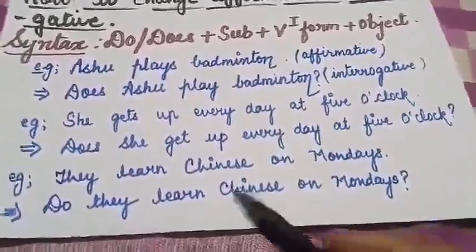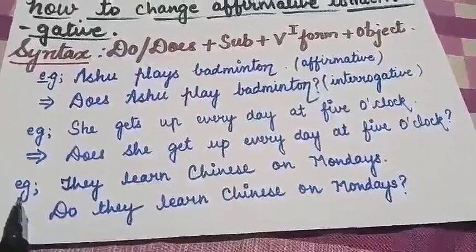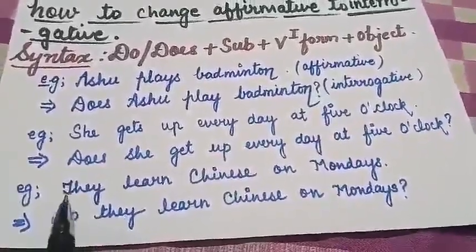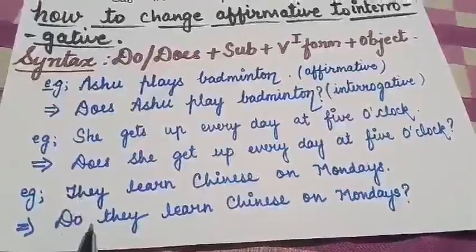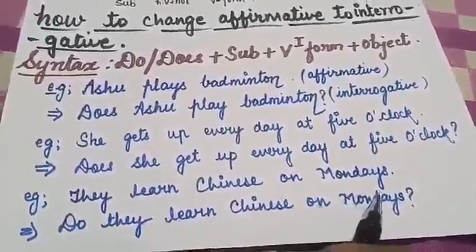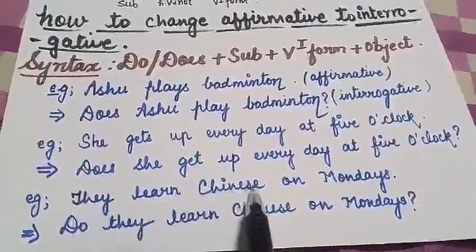Okay, now let us take another example. This is an example of a plural subject. They learn Chinese on Mondays. See, children, this is an example of an affirmative sentence.